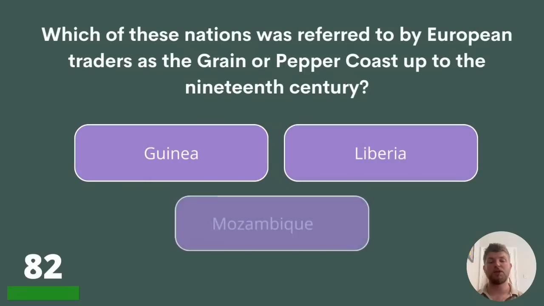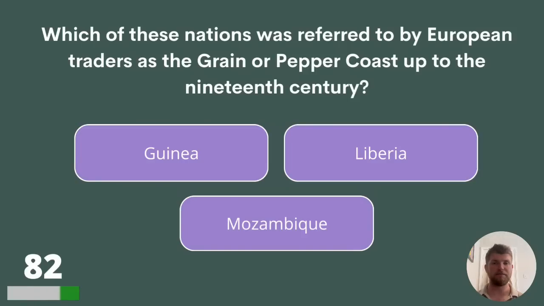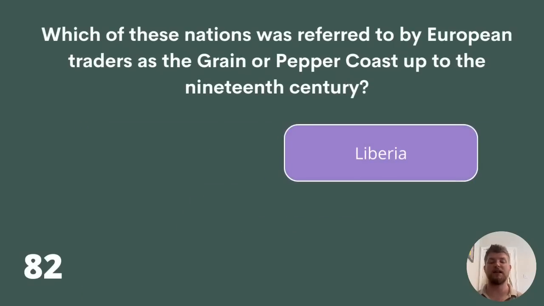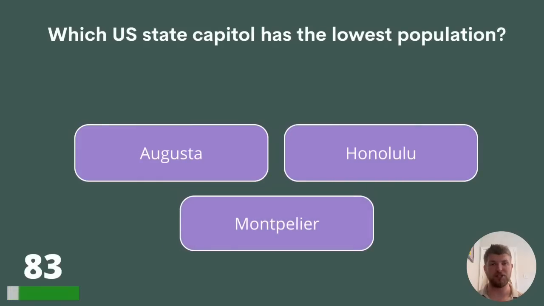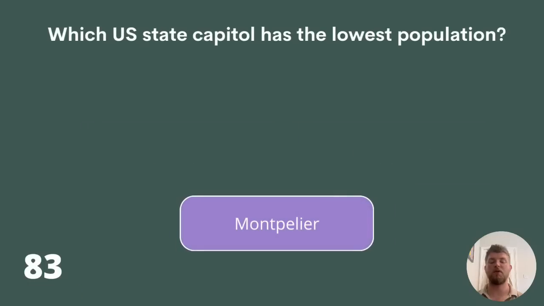82. Which of these nations was referred to by European traders as the grain or pepper coast up to the 19th century? Guinea, Liberia, or Mozambique? The answer is Liberia. 83. Which US state capital has the lowest population? Augusta, Honolulu, or Montpellier? The answer is Montpellier.